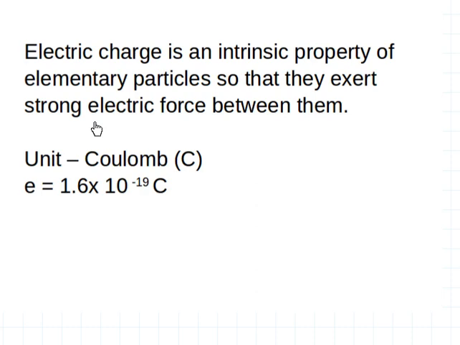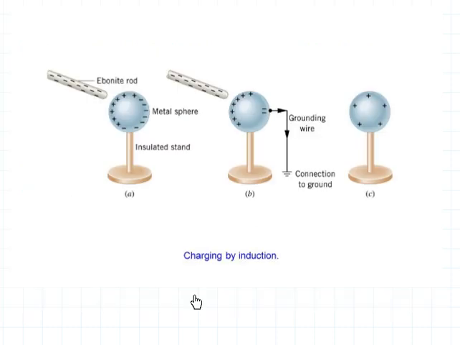And the unit of electric charge is coulomb, and the magnitude of this charge is 1.6 into 10 power minus 19 coulomb. Actually this could be plus or minus: plus in the case of positive charge, minus in the case of negative charge. So how do bodies get charges, or how can charges be deposited on the surface of bodies? There are primarily two methods. One is induction and the other one is conduction. First I will show you the method of induction.